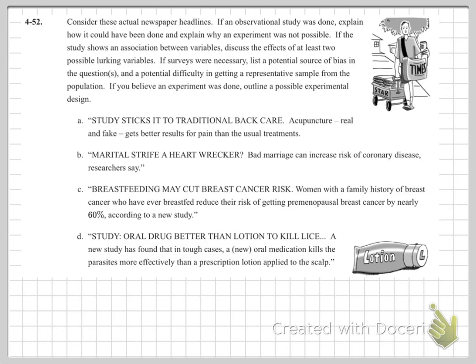C, breastfeeding may cut breast cancer risk. Women with a family history of breast cancer who have ever breastfed reduced their risk of getting premenopausal breast cancer by nearly 60% according to a new study. So this has got to be an observational study because you can't force a woman to have a child and breastfeed, and it was probably just done with questionnaires. Questions about how long did you breastfeed for? Have you ever had cancer?